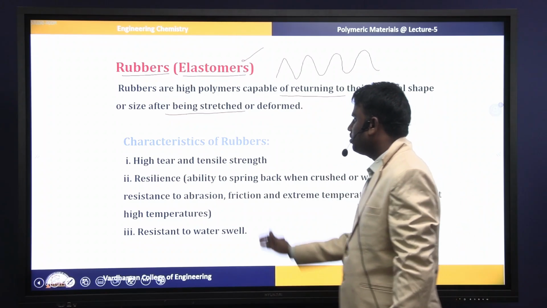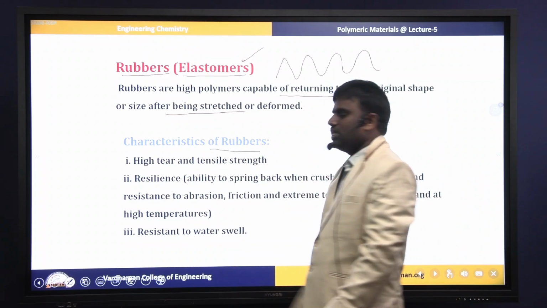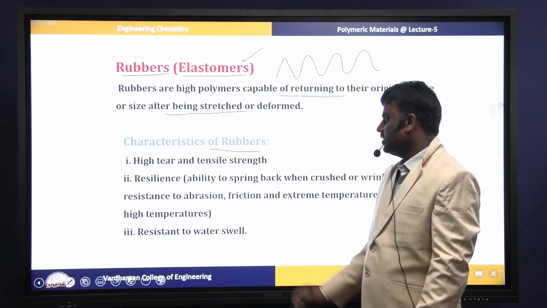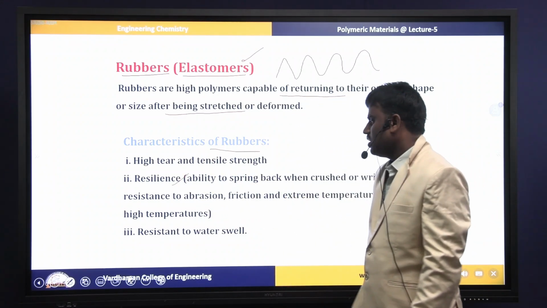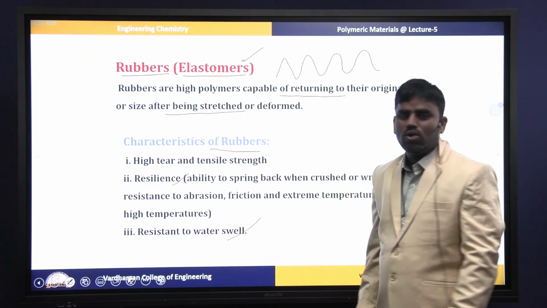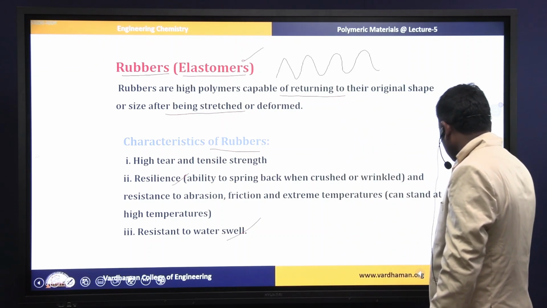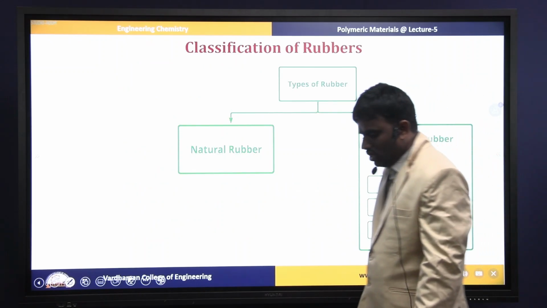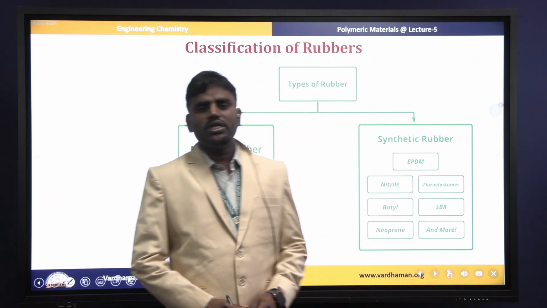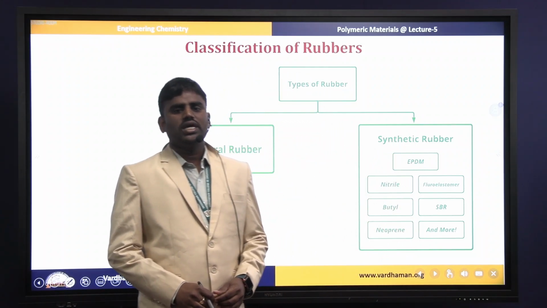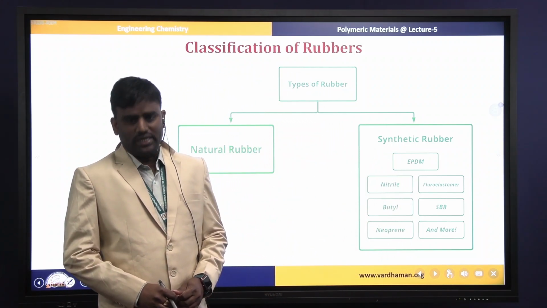Now these are some of the characteristics of rubbers: high tear and tensile strength, good resilience, and good resistance to water. Next, based on origin, rubber materials are classified into two types: natural rubber and synthetic rubber.